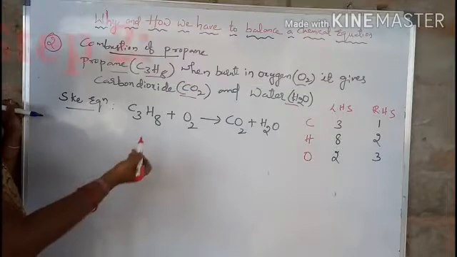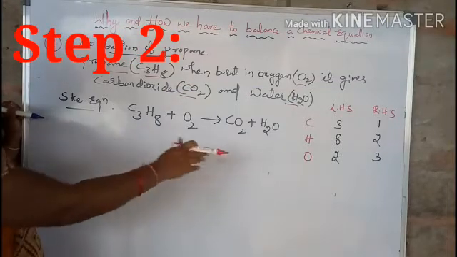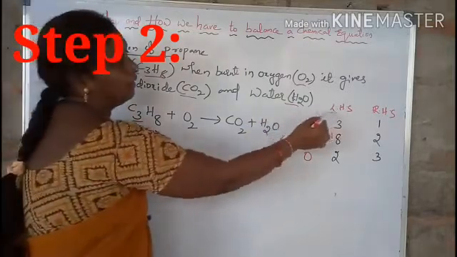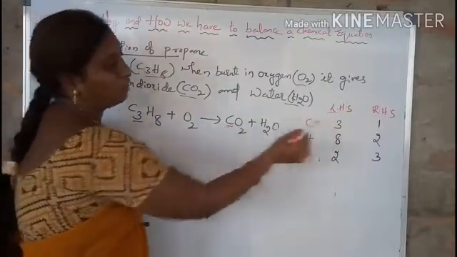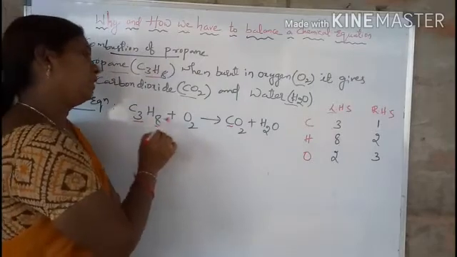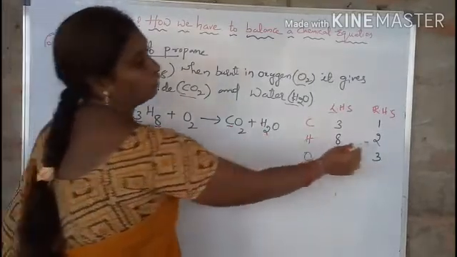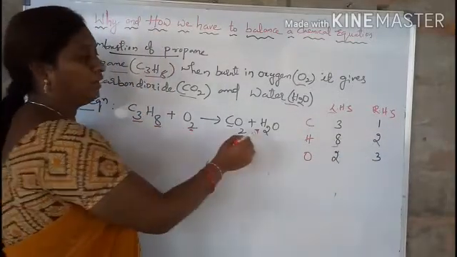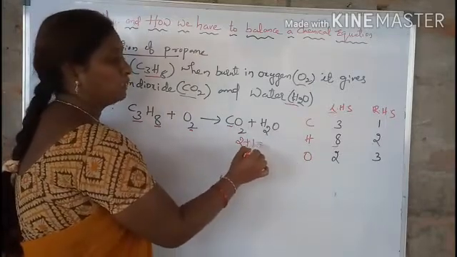So now we have to see the number of atoms of different elements on the LHS side and RHS side. See here. On the LHS side, the number of carbons is 3. On the RHS side, the number of carbons is 1. On the LHS side, the number of hydrogens is 8. On the RHS side, the number of hydrogens is 2. And oxygens on the LHS side are 2, and on the RHS side are here 2 and here 1, 2 plus 1, 3.